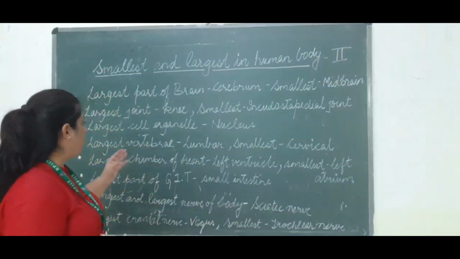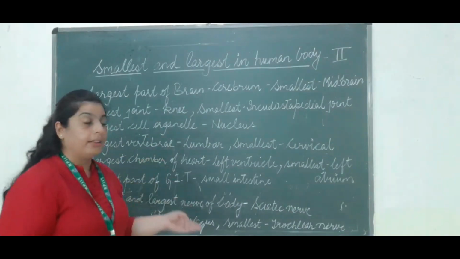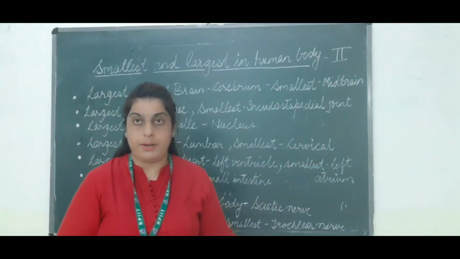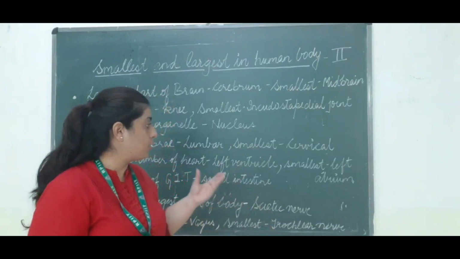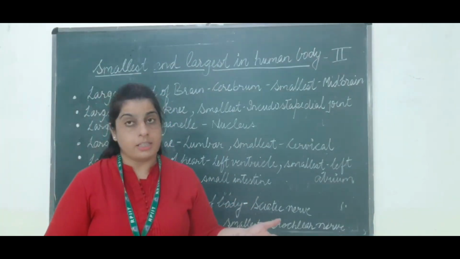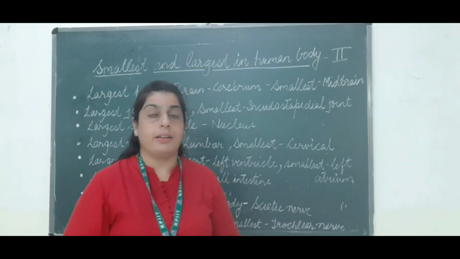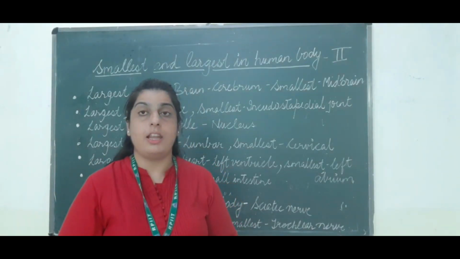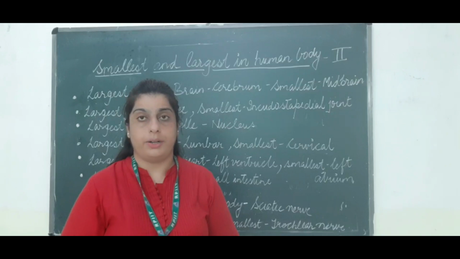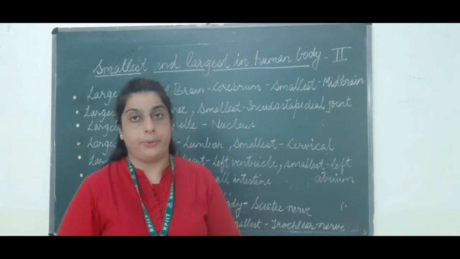The next is the largest vertebra. Lumbar is the largest vertebra present in human beings, and the smallest is the cervical. Cervical is present in our neck region, and lumbar is present in the lower back of our body. It is present in the backbone.